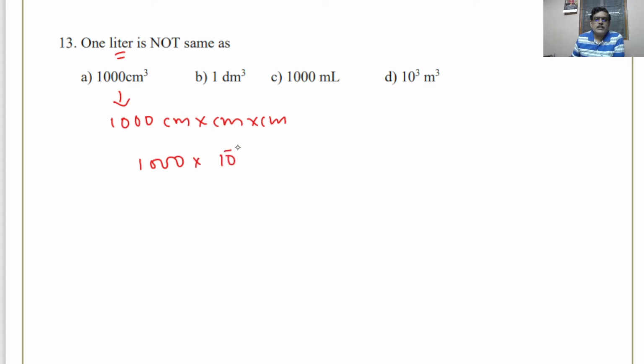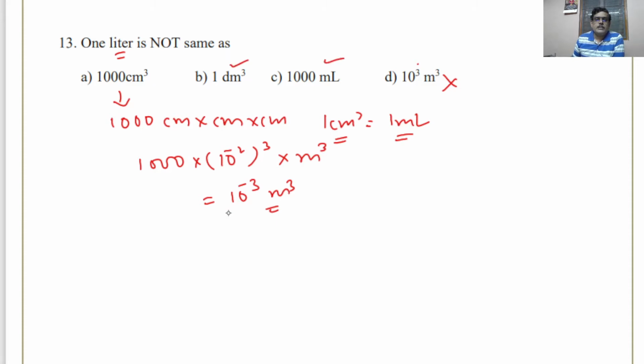See, centi is 10 to the power of -2 cubed, multiplied by cubic meter. So that will be 10 to the power of -3 cubic meter. But here 10 to the power of 3 cubic meter is given, that should be wrong. 1 cubic centimeter is same as 1 ml. In the lab we say 1 cc or 1 ml. Therefore this is correct. 1 cubic decimeter is also right.